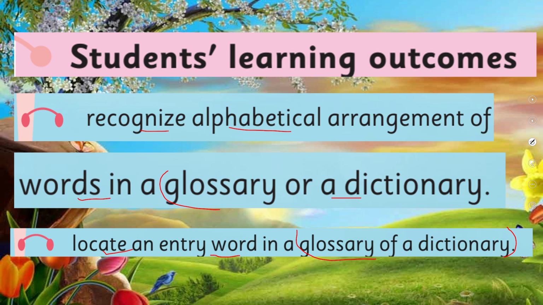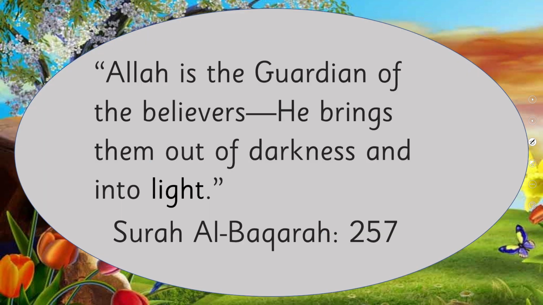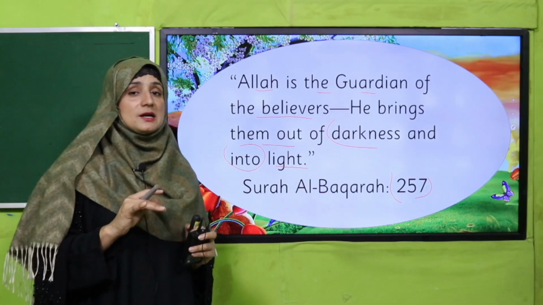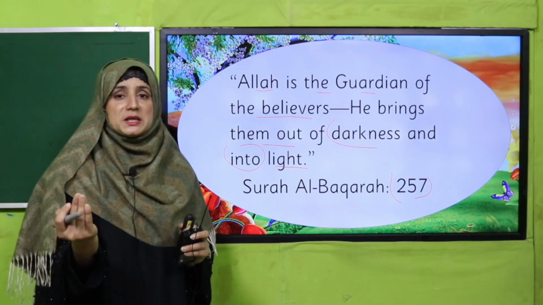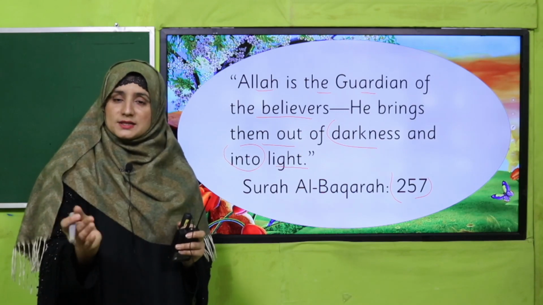So let's start with the name of Almighty Allah. Allah subhanahu wa ta'ala mentions in Al-Quran, Surah Al-Baqarah, verse number 257: Allah is the guardian of the believers. He brings them out of darkness and into the light. Subhanallah, my dear students, Allah Almighty brings His believers from darkness into the light.